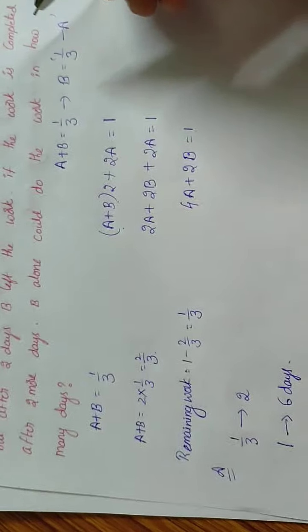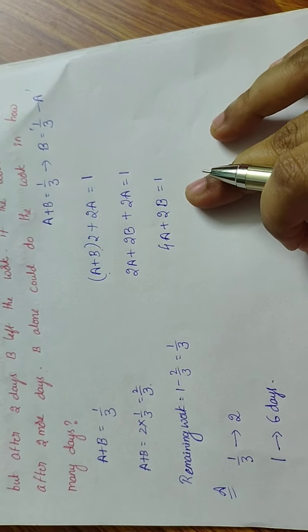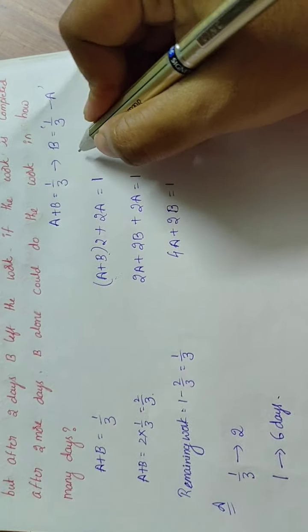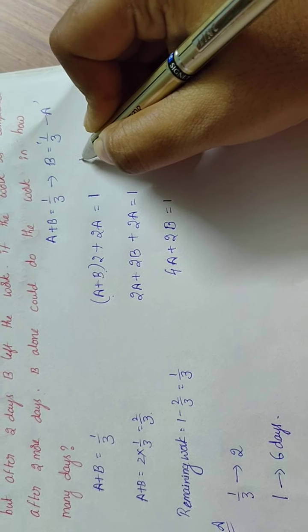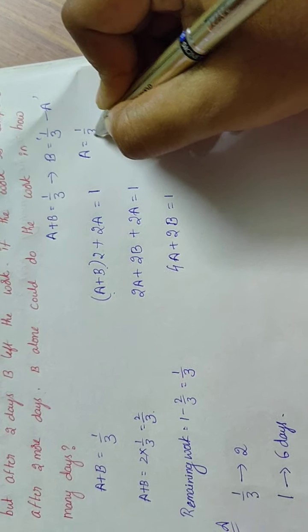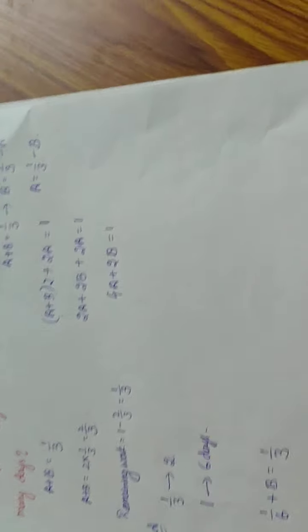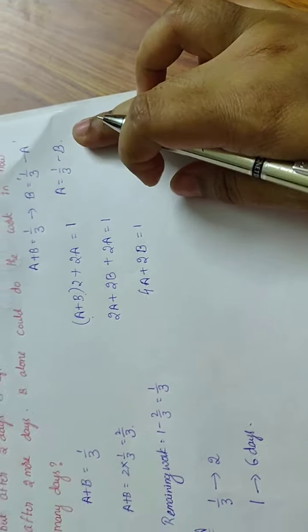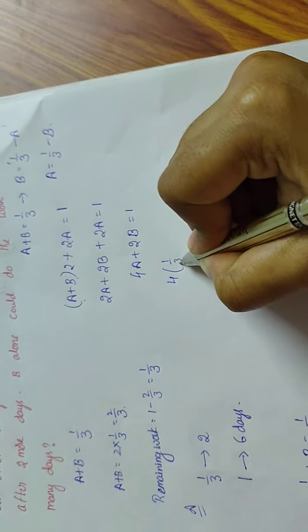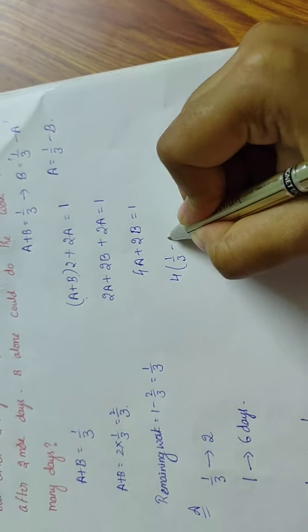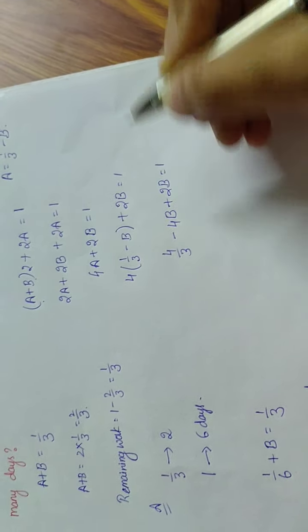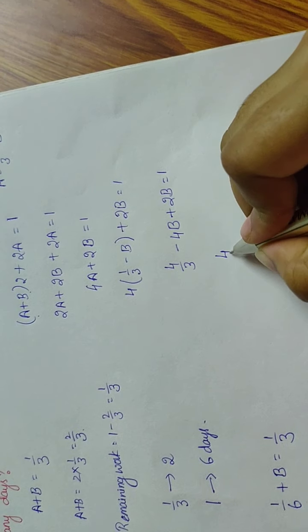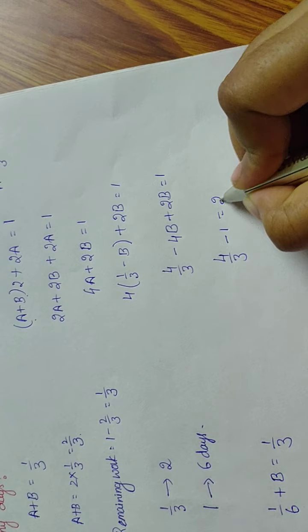So here is B in terms of A, but we have to find the B part. So we have to write A is equal to 1 by 3 minus B. So we have to find the B value. So we have to convert A in terms of B. That is 4 of 1 by 3 minus B plus 2B is equal to 1. So 4 by 3 minus 4B plus 2B is equal to 1. So here 4 by 3 minus 1 is equal to 2B.